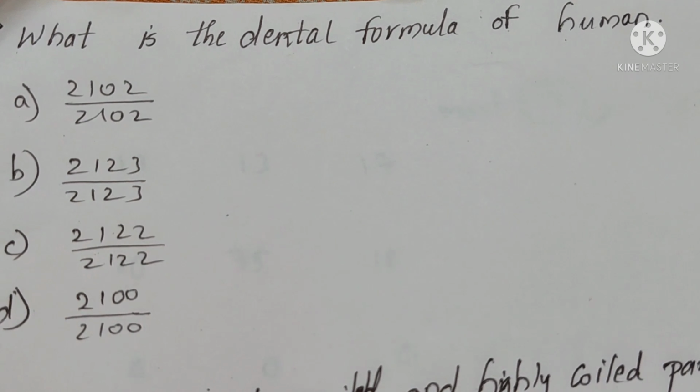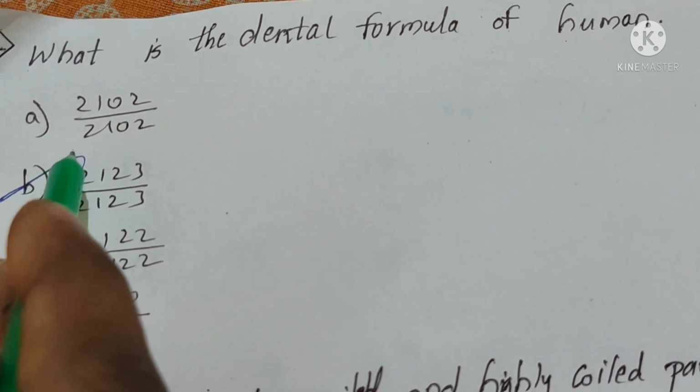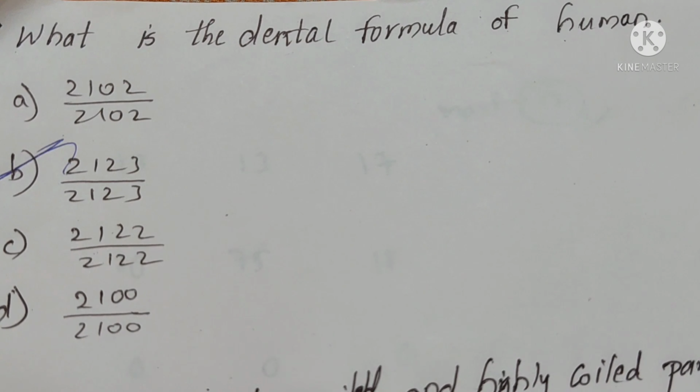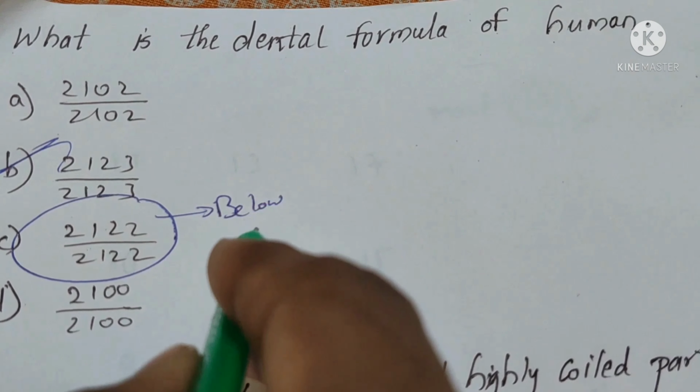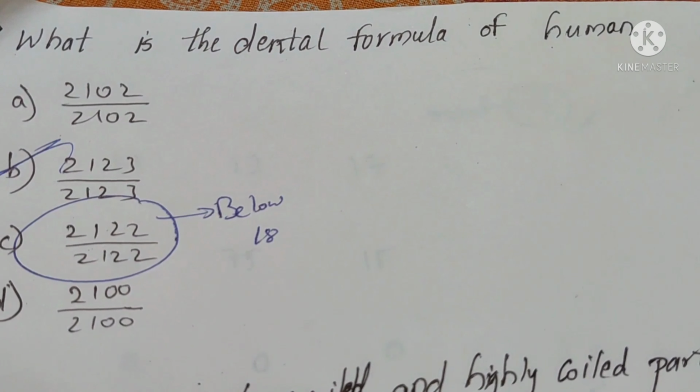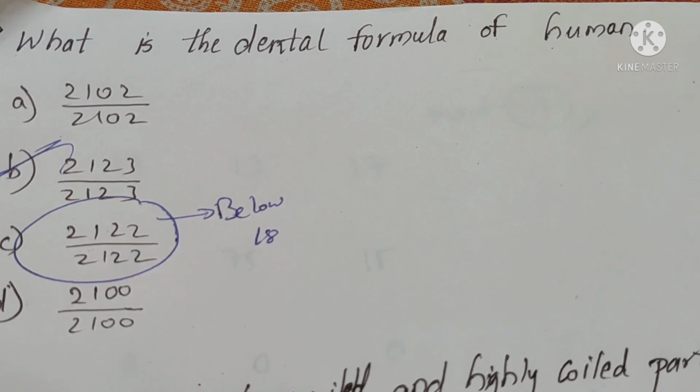See, they have given 2102 by 2102. It is the formula of milk teeth. In milk teeth, there are no premolars. Second one, 2123 by 2123, yes, it is the answer, because generally human means we need to consider an adult human being, 18 plus only. 2122 by 2122 is correct, but it is for below 18. Last one is also wrong. You know it. Okay, let's move to the next question.